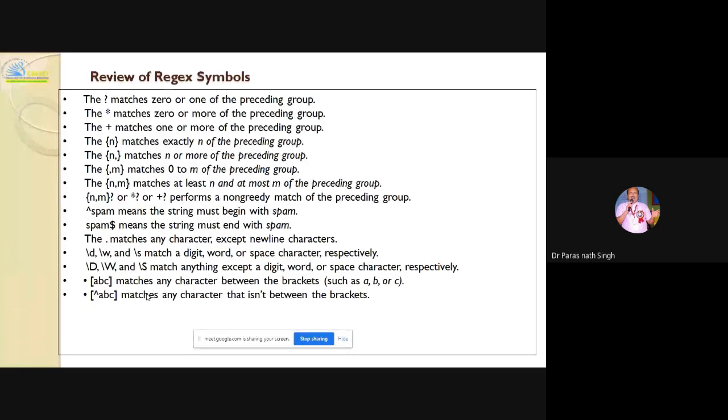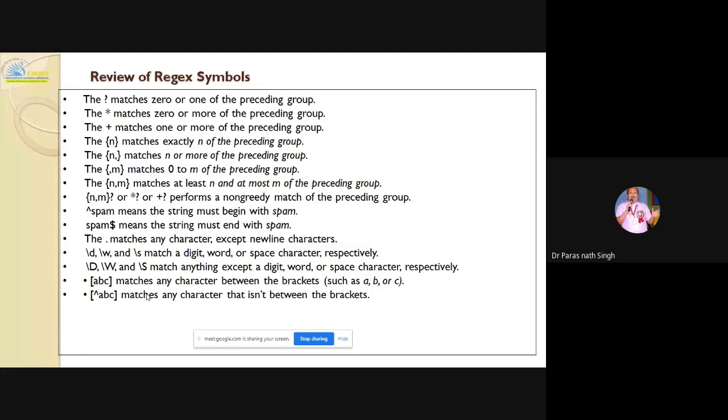Regular expression symbols. Question mark matches 0 or 1. Asterisk matches 0 or more. Plus matches 1 or more. In curly brackets, {n} matches exactly n of the preceding group. {n,} matches n or more. {,m} matches 0 to m. {n,m} matches n to m.